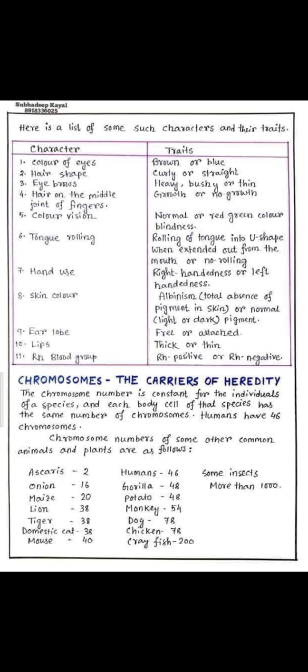So here in the list you can see the different numbers of chromosomes present in different species. For example, in onion there are 16 chromosomes. In the lion there are 38 chromosomes. Similarly, the tiger also has 38 chromosomes. Lion, tiger, and domestic cat belong to the same family, so they have the same number of chromosomes. Gorilla has 48 chromosomes. Dog has 78 chromosomes. And some insects have even more than 1000 chromosomes.